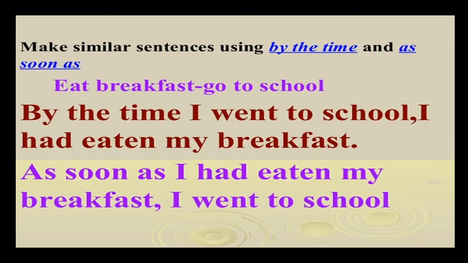Similar sentences using by the time, as soon as. Here are some clues: eat breakfast, go to school. By the time I went to school, I had eaten my breakfast. As soon as I had eaten my breakfast, I went to school.